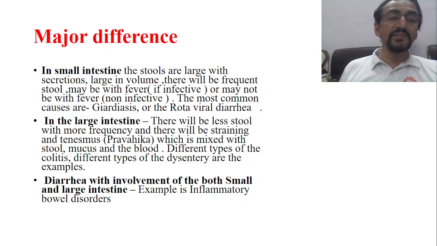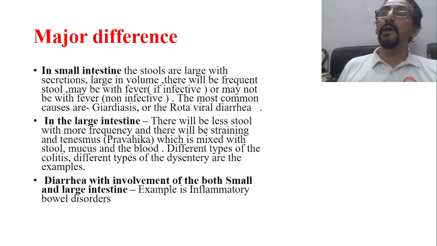Whereas in the large intestine, a lesser amount of stool is formed with more frequency, and there will be straining with tenesmus, what we call pravahika, and the stool is mixed with mucus and blood. Dysentery will be there. The different types of colitis, amoebic colitis, bacillary colitis, and dysenteries are the best examples of large intestinal diarrhea.